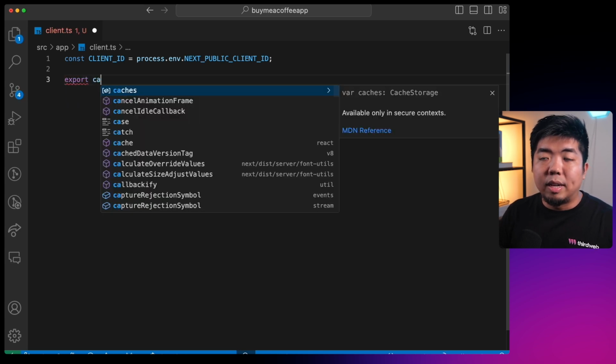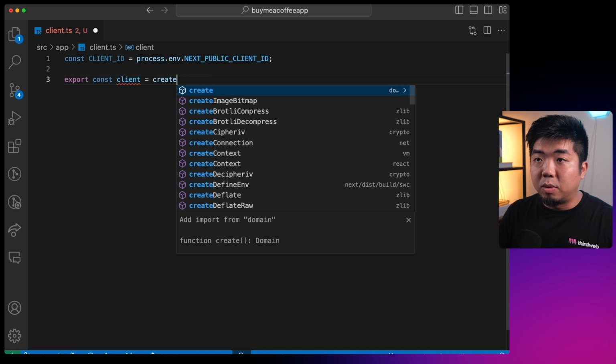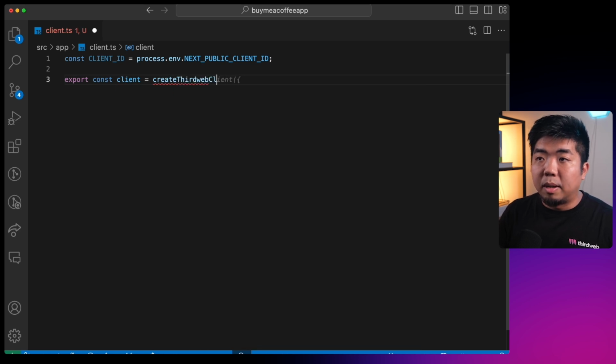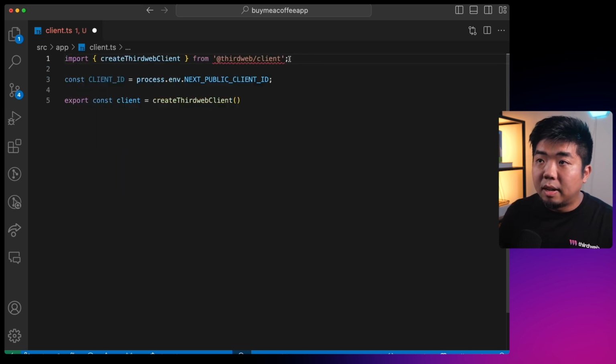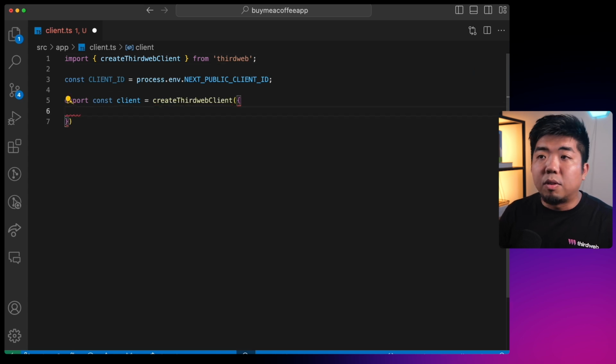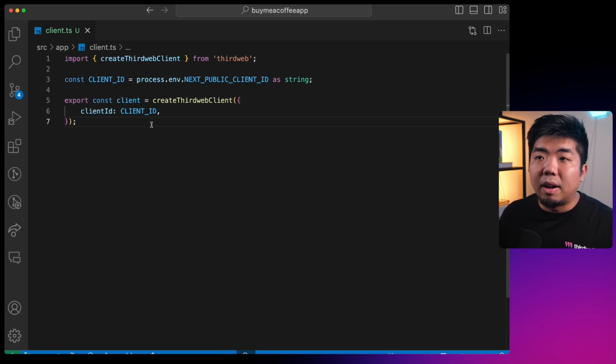Next, we're going to create a variable here. We're going to call this our client, and we're going to use createThirdwebClient to create our client for our Connect SDK. We'll make sure that we import this here, and we're going to import it from thirdweb. And all we need to do for our createThirdwebClient is provide it with our client ID, which is going to be our client ID variable right up here. We just got to make sure that this is a string. And there you go. We now have a client that we can use throughout our application.